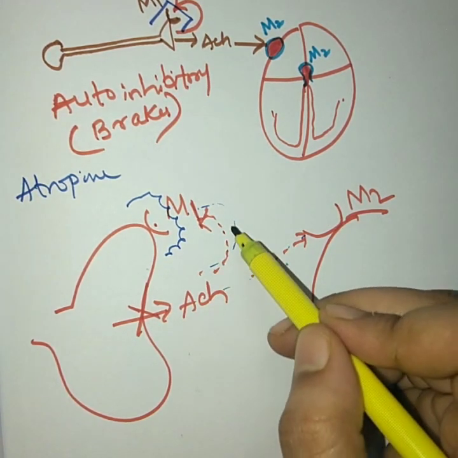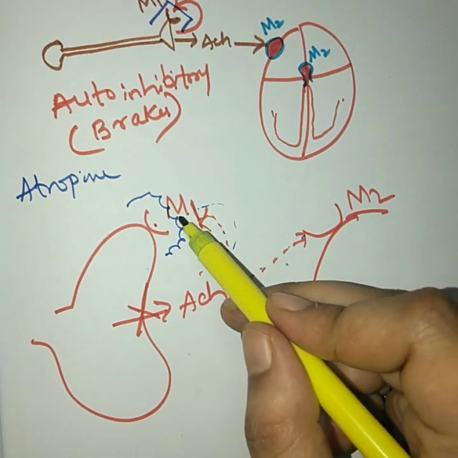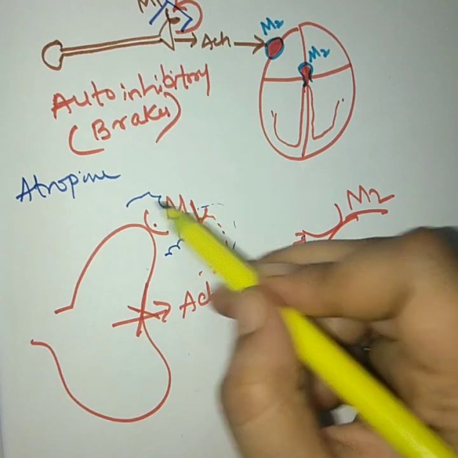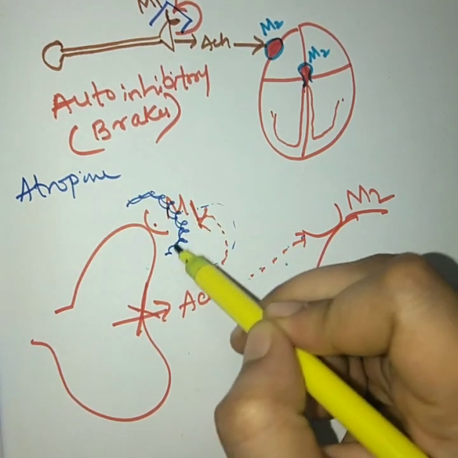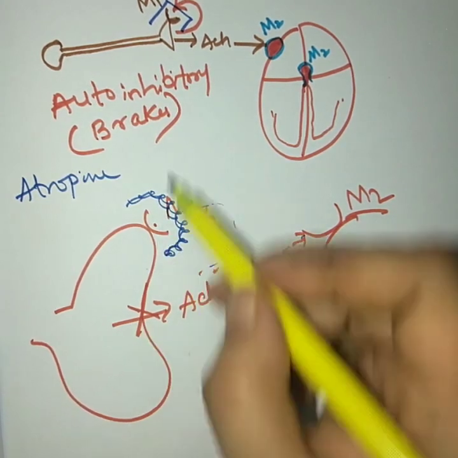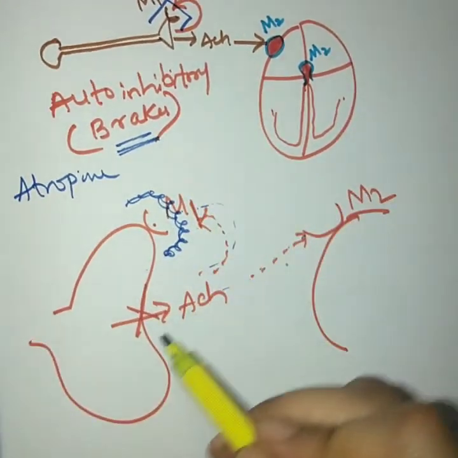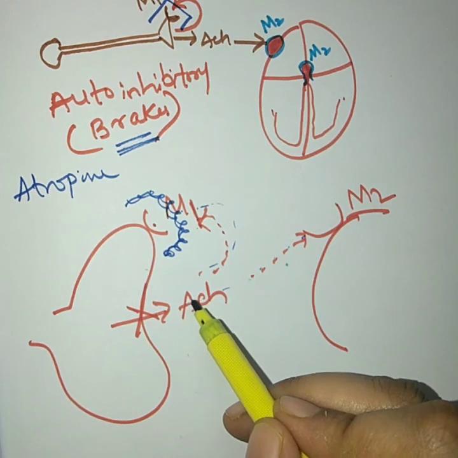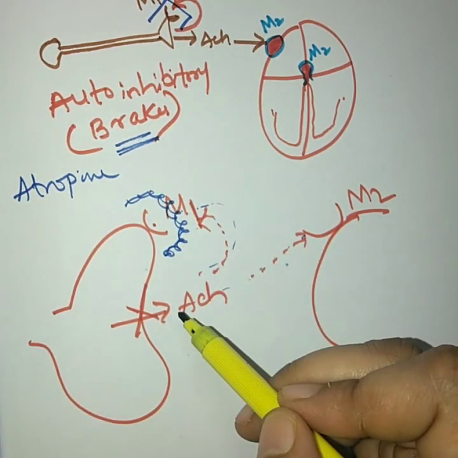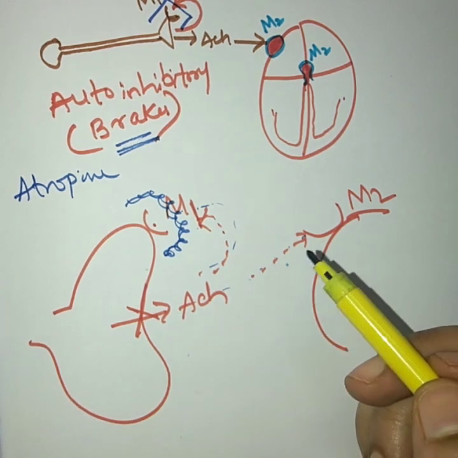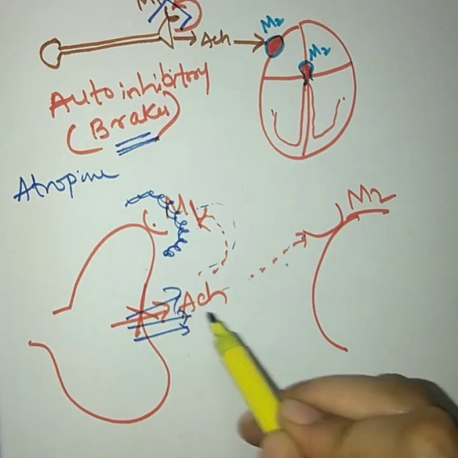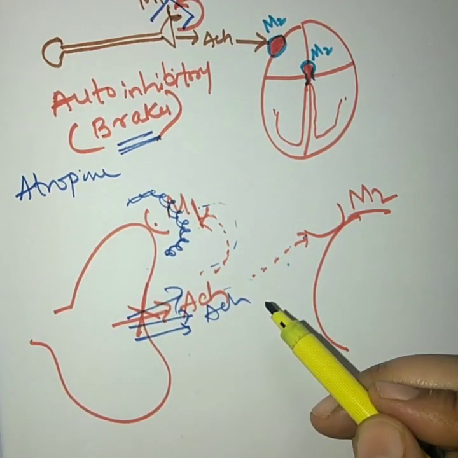But when it wants to approach the M1 receptor present pre-junctionally, it is unable to approach it. Why? Because it has been blocked by atropine. And what was the action of the M1 receptor present pre-junctionally? Yes, it acts as a brake. Brake means it will inhibit the release of acetylcholine. But since the M1 receptor has been blocked by atropine, the brakes will fail. Brakes failing means there will be increased release of acetylcholine from this cholinergic neuron.